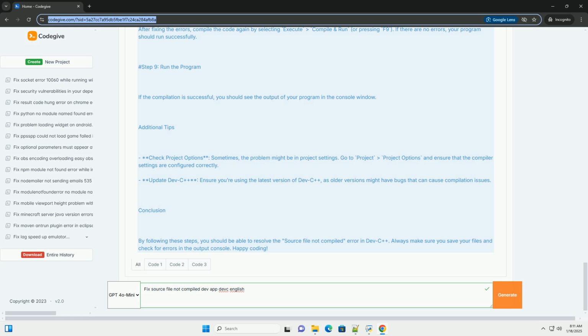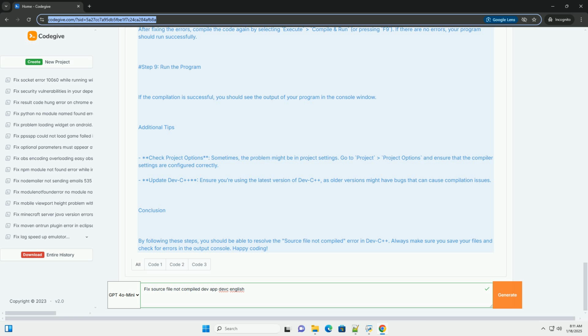Additional tips. Check project options. Sometimes, the problem might be in project settings. Go to project options and ensure that the compiler settings are configured correctly. Update Dev-C++. Ensure you're using the latest version of Dev-C++, as older versions might have bugs that can cause compilation issues. Conclusion. By following these steps, you should be able to resolve the "source file not compiled" error in Dev-C++.